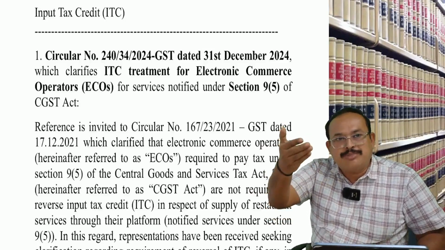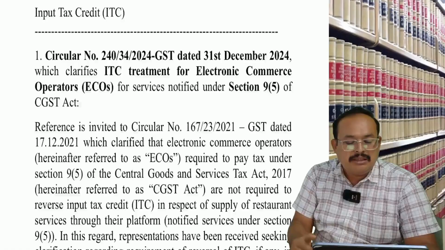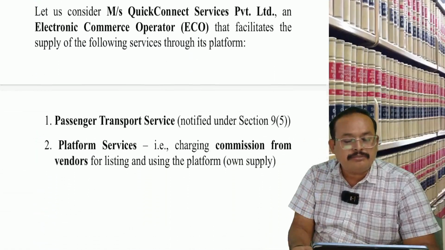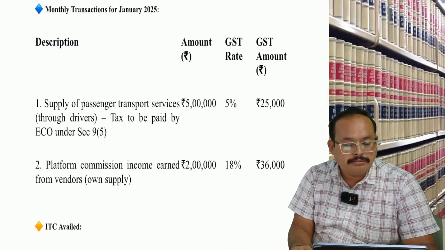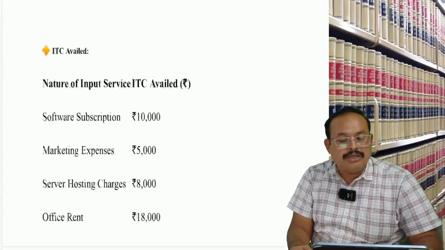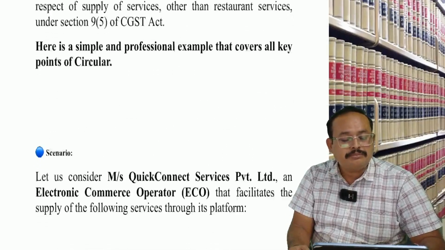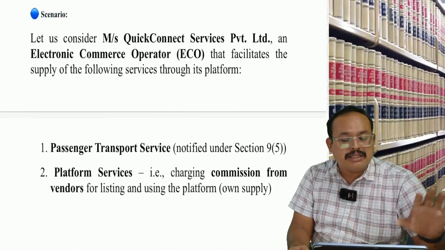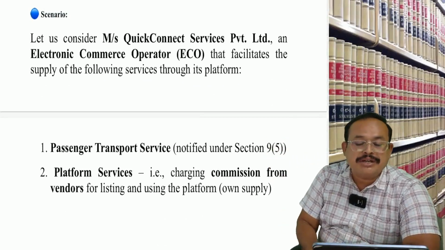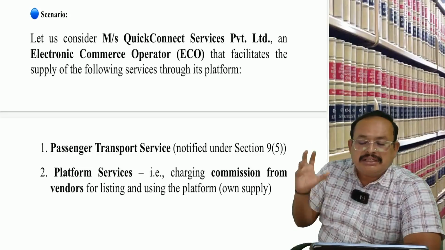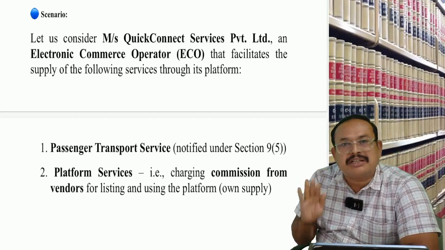Now, this doubt has been asked. One of the amendments applicable for the September 25 examination I am referring to here, directly as a practical example. Now look here. One practical scenario: Quick Connect Service Private Limited, an electronic commerce operator, facilitates the supply of the following service through its platform. Passenger transportation services are being provided.